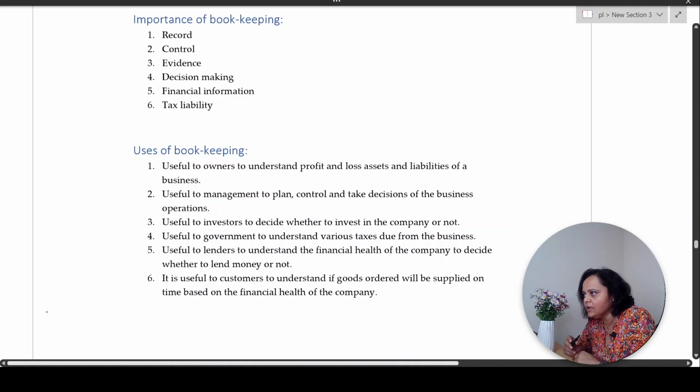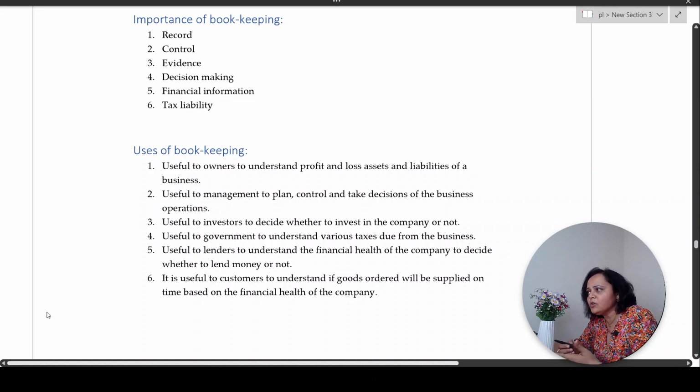Yes, the bank has to recover the money that it has given you. Likewise, when the bank gives loans to a business, it has to check for the financial health of the business. Is the company in a position to repay the loan, the installments, the interest? Correct? Because if that does not happen, the loan will become a bad debt, the loan will be overdue and the bank will lose money.